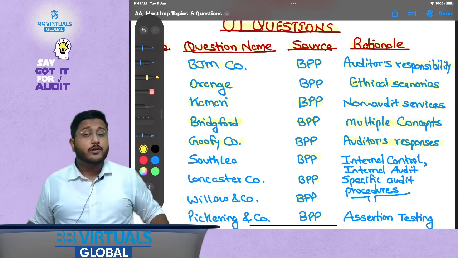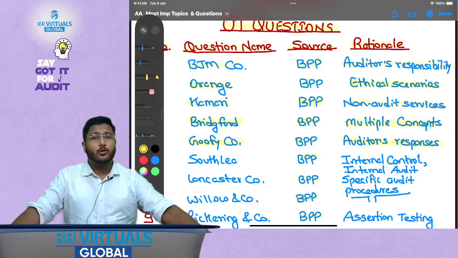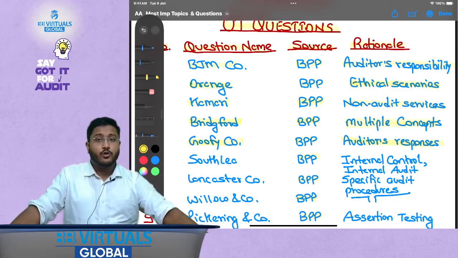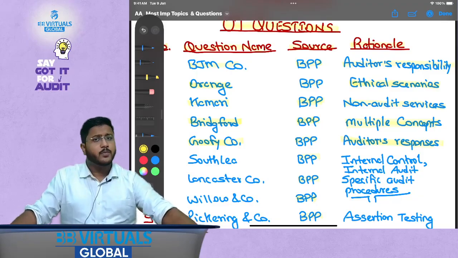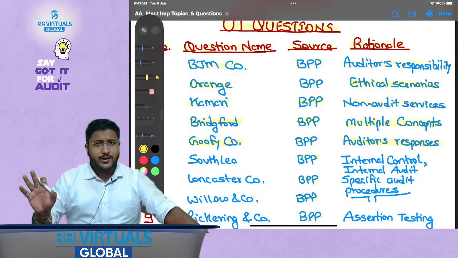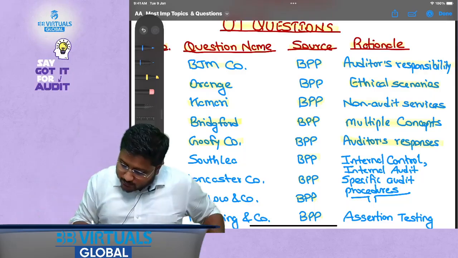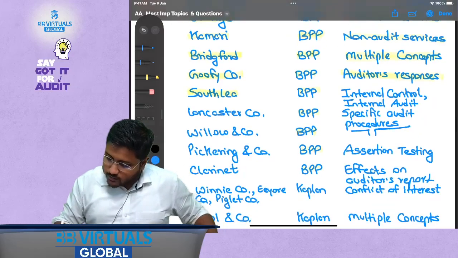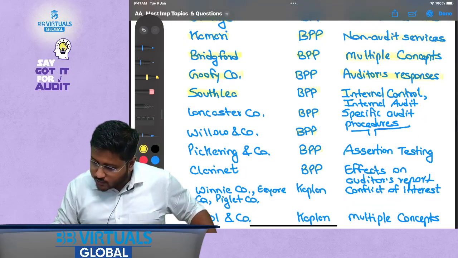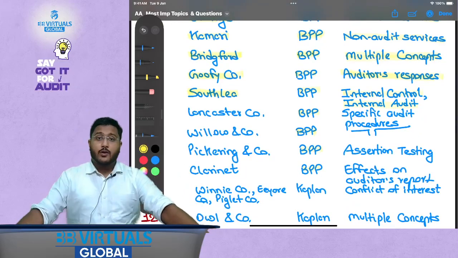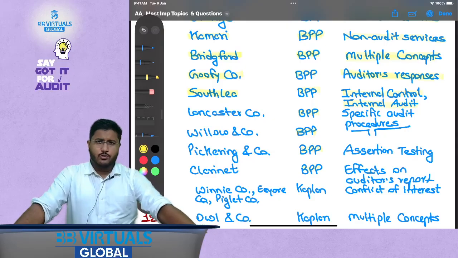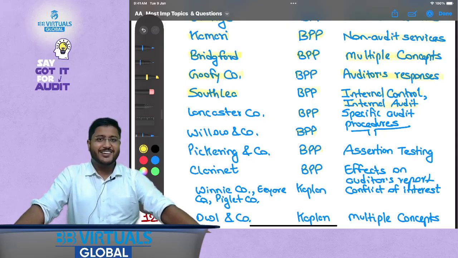See, the first one was the auditor's responsibility, but this one will talk about the auditor's responses, that is, how the auditor needs to respond in a particular scenario. This is not particularly for one line of action, but will cover multiple areas. Then Southly. This particular question will talk about internal controls and internal audit, which is